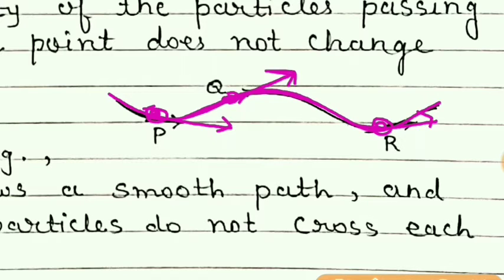But each and every fluid element which is passing through point P, that will have the same velocity.